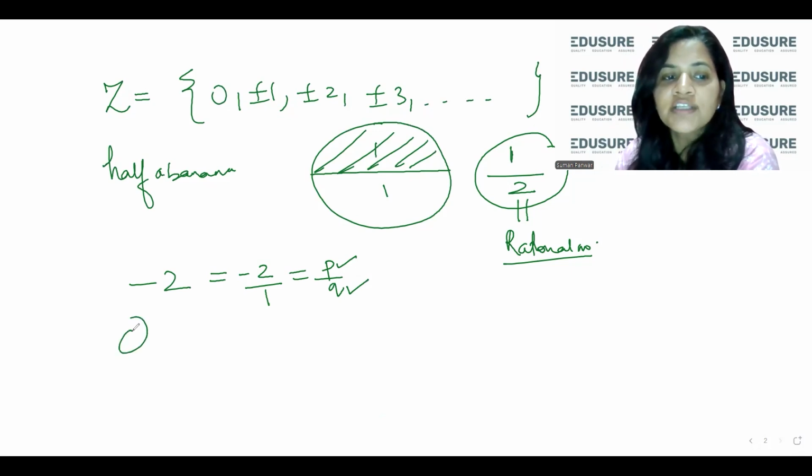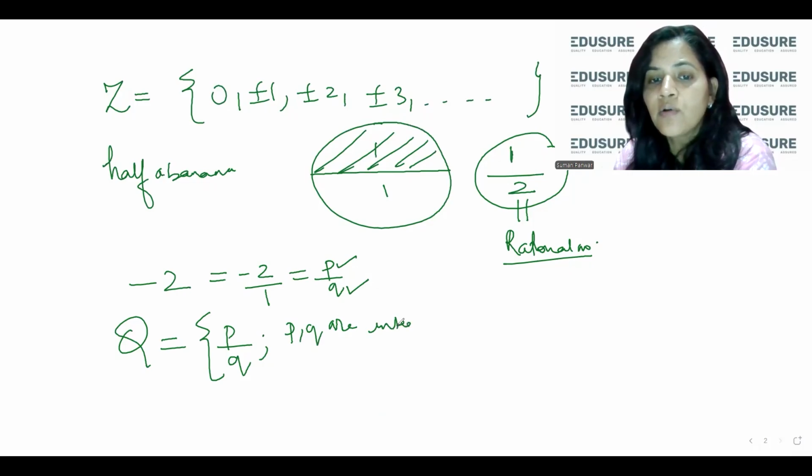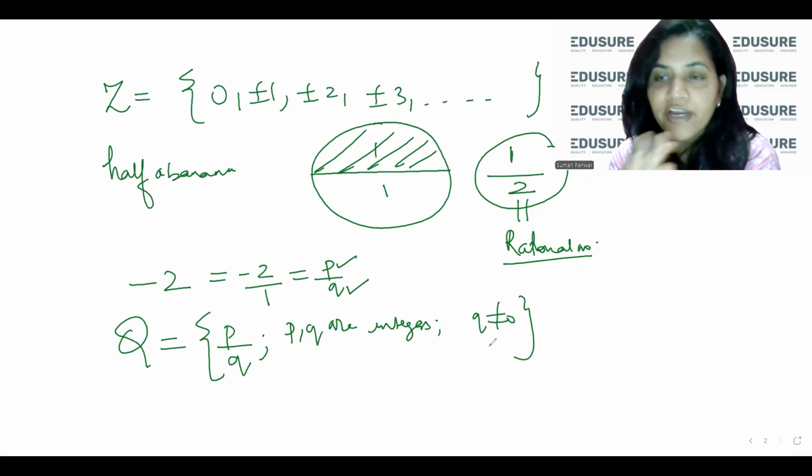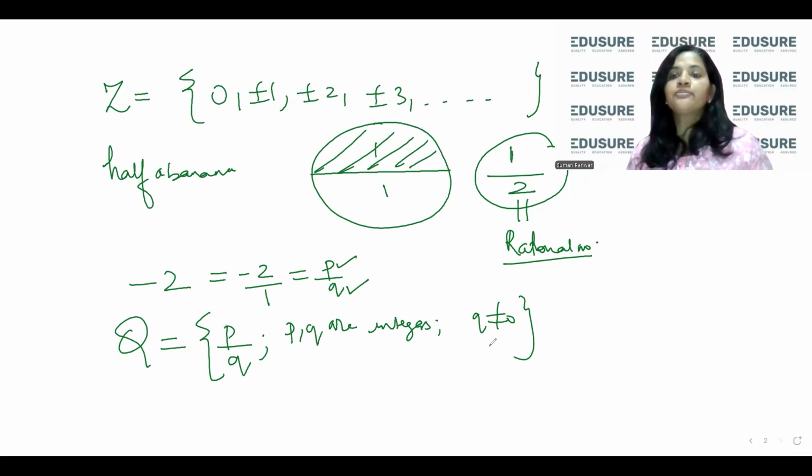So what is the set of rational numbers? It is of the type p upon q, where p, q are integers. Obviously q is not equal to 0. We don't know how to divide by 0. Division by 0 is not defined in mathematics. So this is the concept of rational numbers.